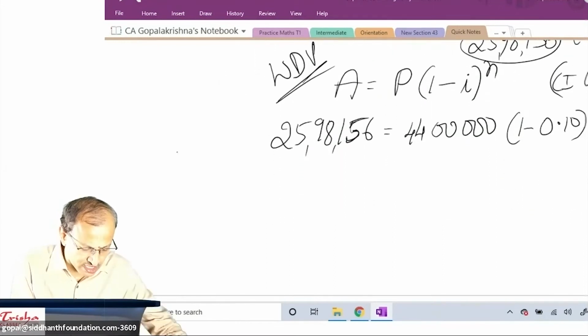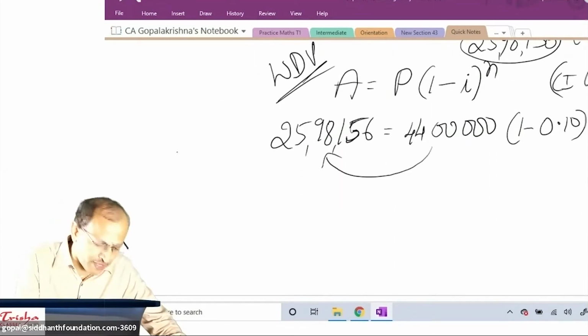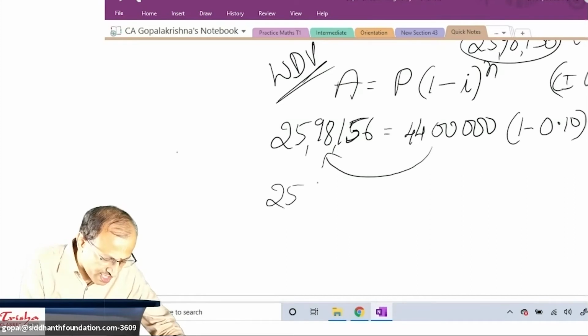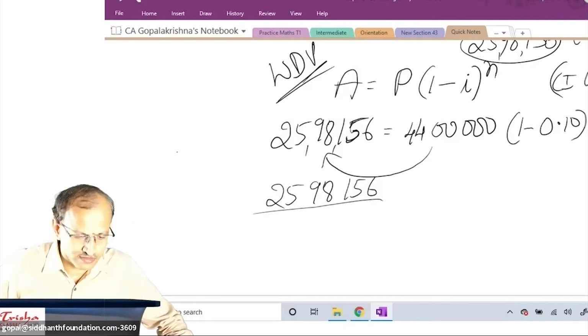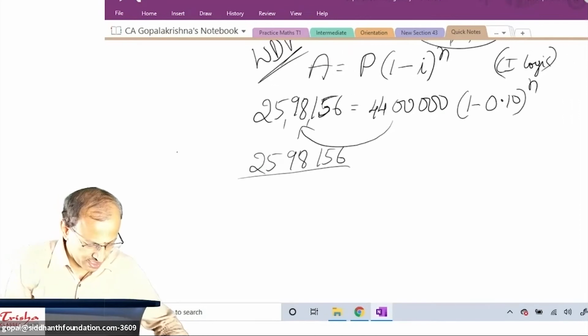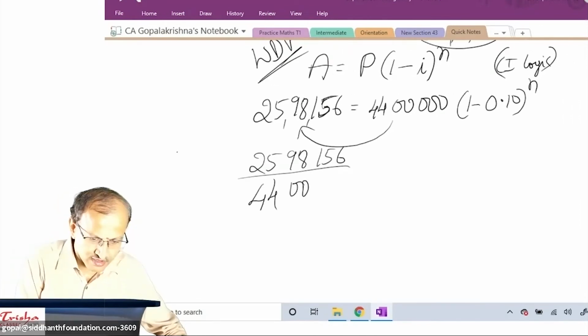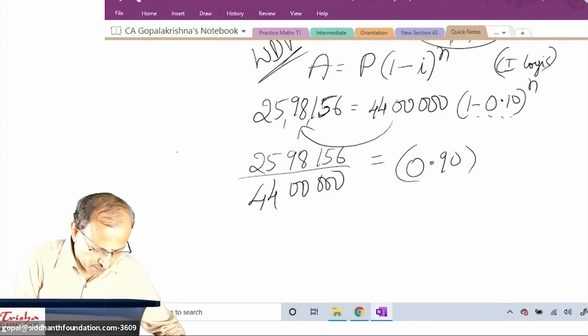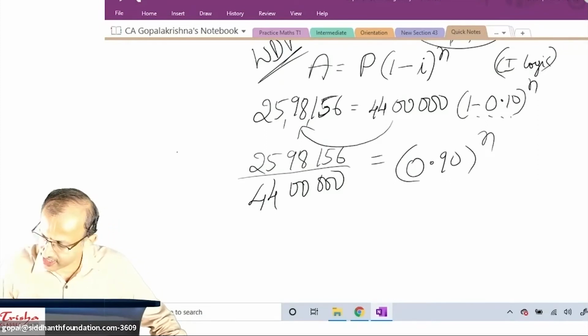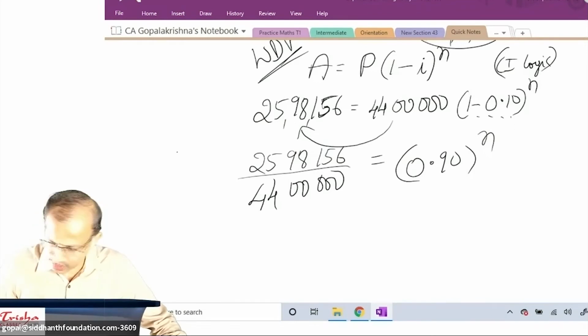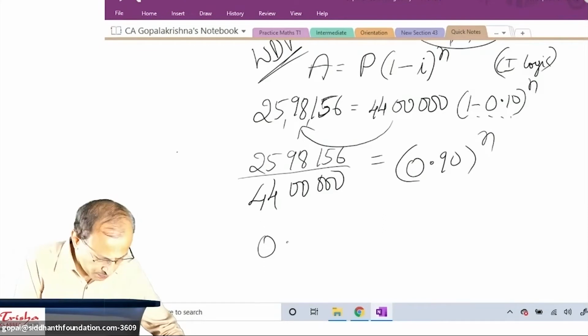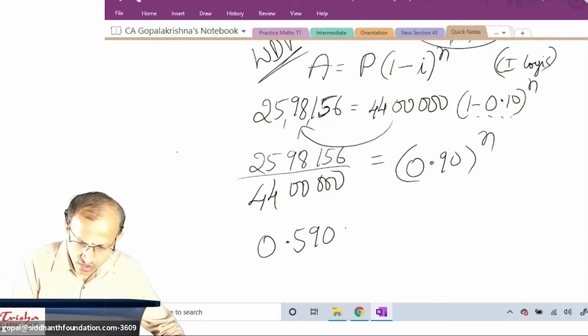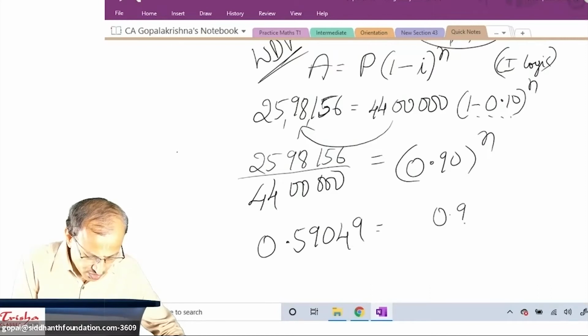1 minus 0.10, to the power n. First step, you should not do 44 by 25. You have to do 25 lakh 98,156 divided by 44 lakh, which is equal to 0.90 to the power n. All of you use the calculator: 25,98,156 divided by 44 lakh. What is your answer? Is it 0.59? Yes, super. 0.59049. Excellent. 0.90 to the power n.